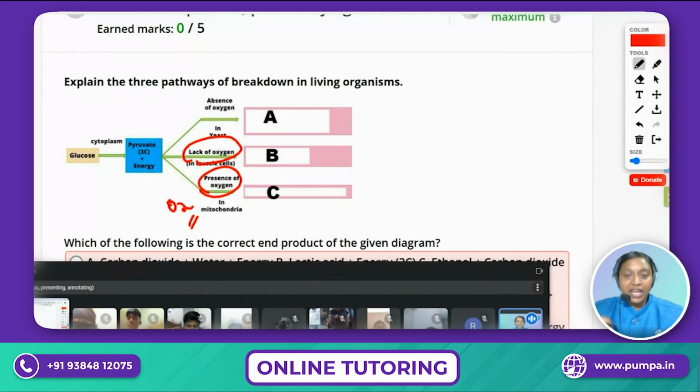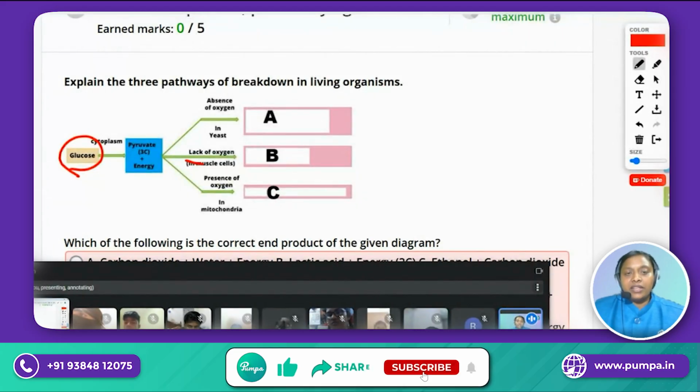Yes, our breathing rate will increase. Why? What is happening in our body? In order to produce the energy, the oxygen level has to be higher. But if we are doing something faster, any heavy work, it needs more oxygen. To produce a lot of energy, a lot of oxygen is needed. Food may already be present in the body, but to supply the oxygen, there will be a condition called lack of oxygen.